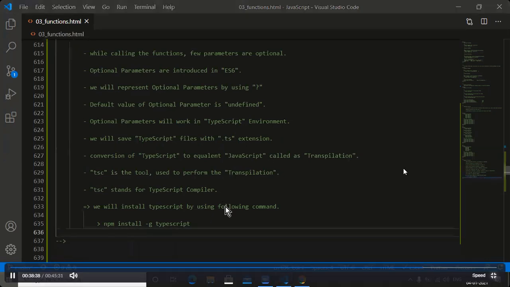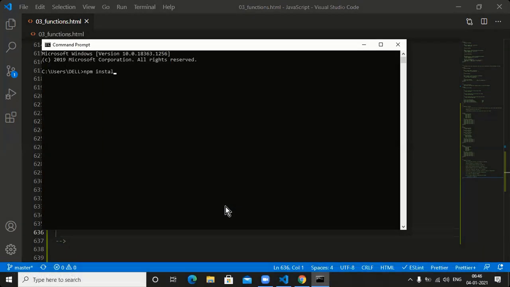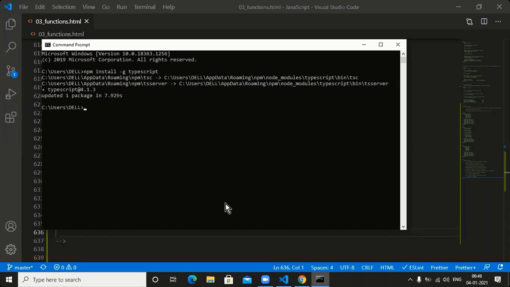Let me go for the execution of that command here. What is the command? npm install -g TypeScript. Automatically we're able to install TypeScript. It is a command based installation. What is the version of TypeScript? The version of TypeScript is 4.1.3.